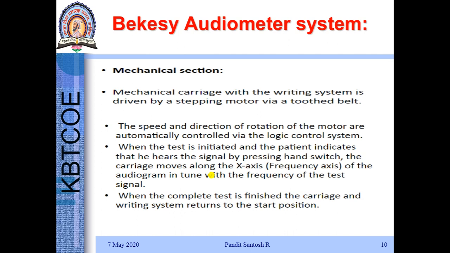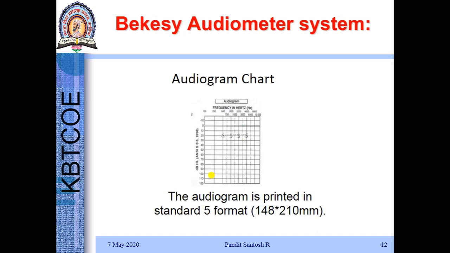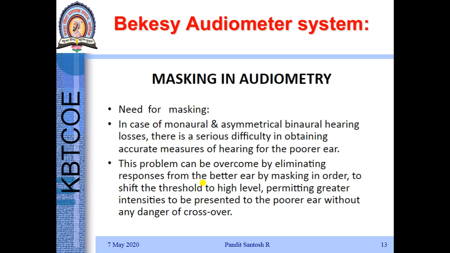In the mechanical section, we have a writing system which is driven by a stepper motor. The speed and the direction of the stepper motor are controlled by the logic control system. Whenever the patient presses the hand switch, the carriage system moves along the x-axis and marks the hearing tone. In the writing system, there is a pen drive which is driven by a stepping motor. This is the audiogram. On the x-axis we see it has frequency and on the y-axis we have dB.